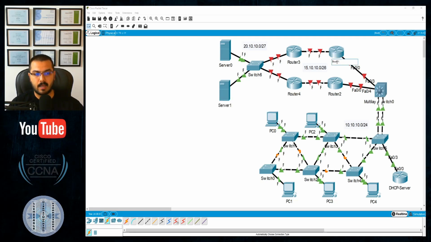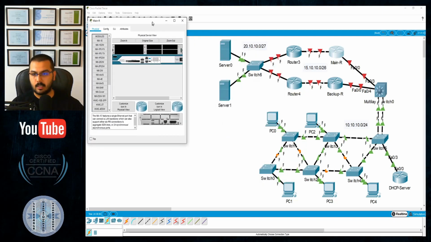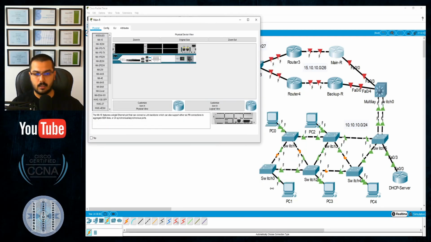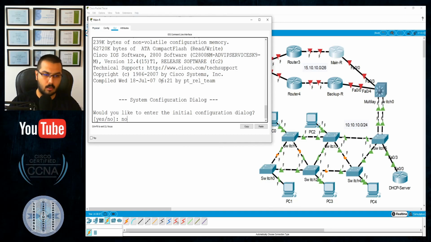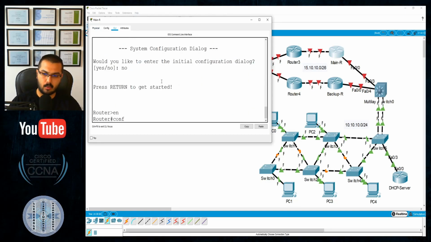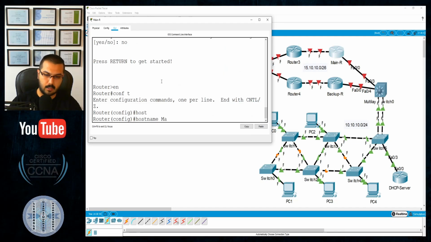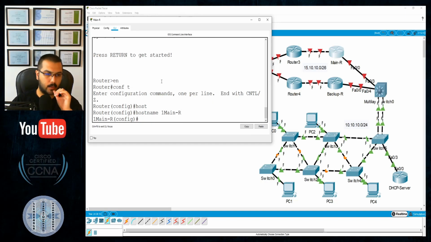Okay, so this will be the main router. I will make it the main R, and this should be the backup router, so that will be the backup router, and this is my network. Let's start with the main router and see where we head today. Okay, enable, config T. The host name should be the main router of my network. So that will be network number 1 main R. You can name it whatever you like.